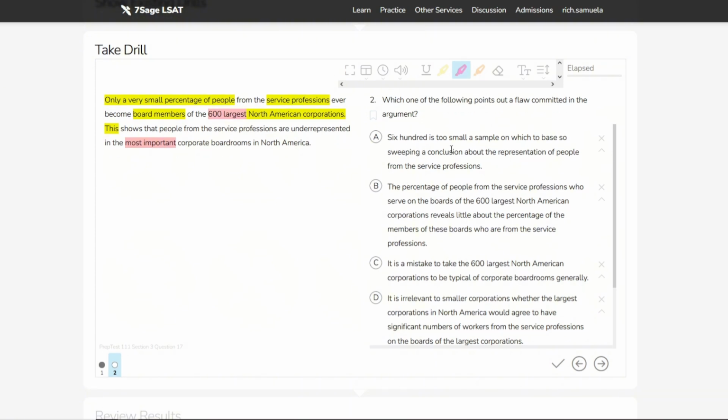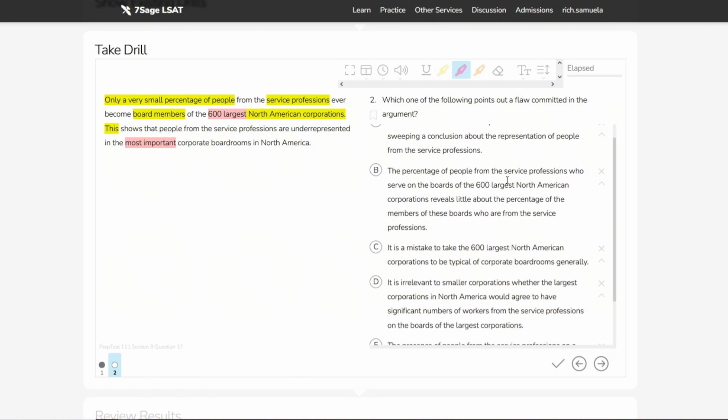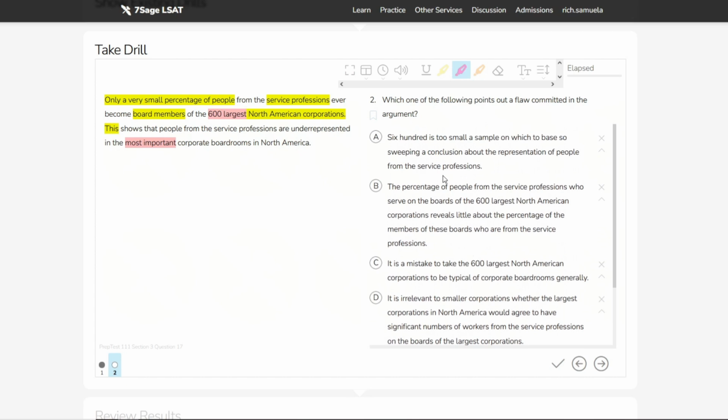Let's start with A. 600 is too small a sample on which to base so sweeping a conclusion about the representation of people from the service professions. Is this a matter of sample size? I think 600 seems like a decent sample size to me, especially considering that we don't really know how many corporations there are in America. We don't really have a concept of scale.